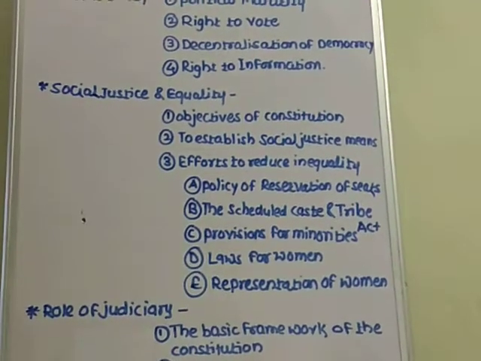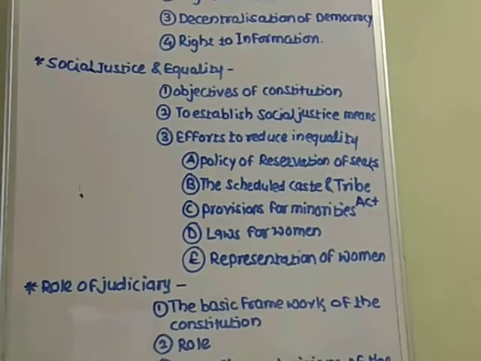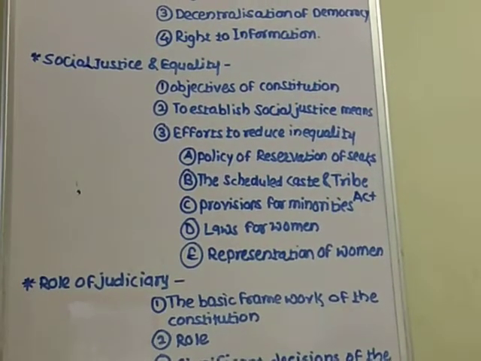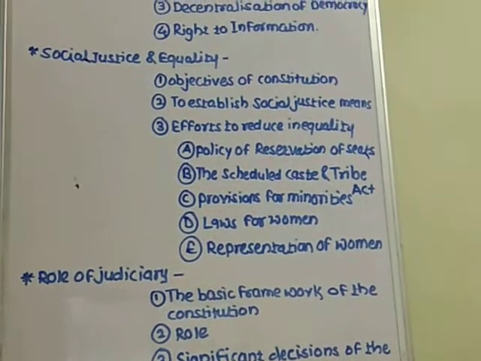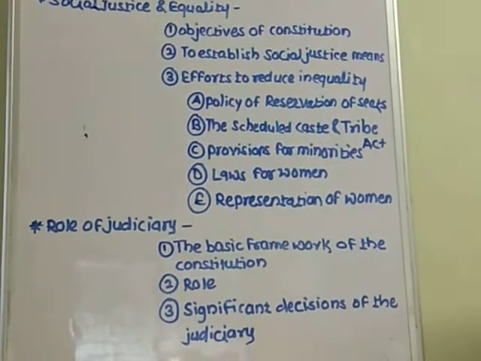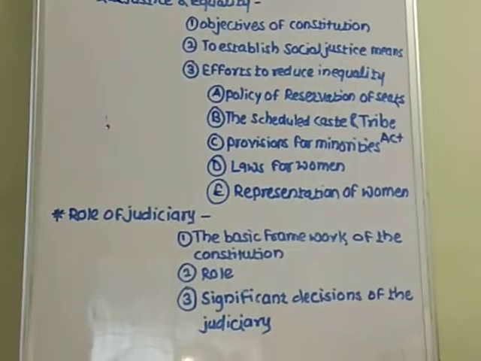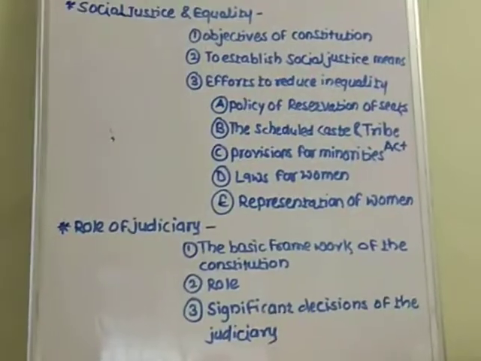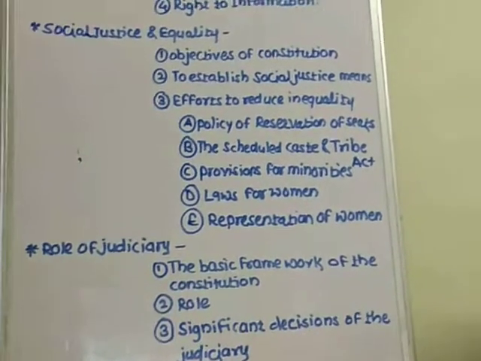then efforts to reduce inequality, in which there are 4 subpoints: policy of reservation seat, scheduled caste and scheduled tribes, provision for minorities, laws for women, and representation of women. Then the last point, role of judiciary: the basic framework of constitution, role and significant decision of the judiciary.